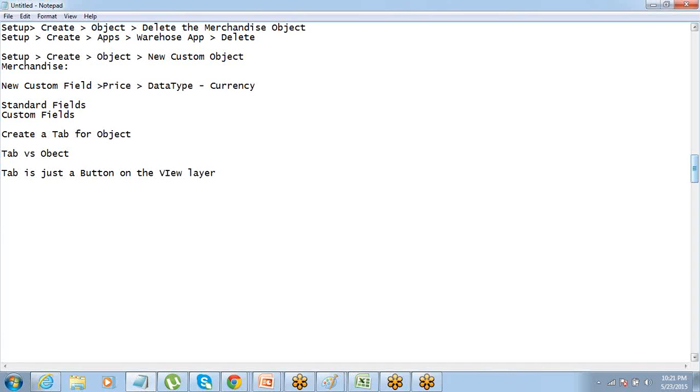That's it. And an object is actually a table, right? So we will need to create a tab, and the tab is actually required because I cannot directly see the database in the backend. So I need a tab to interact with that table.